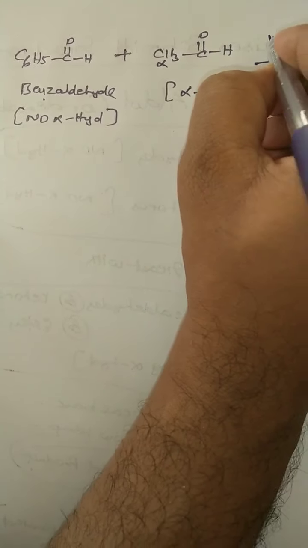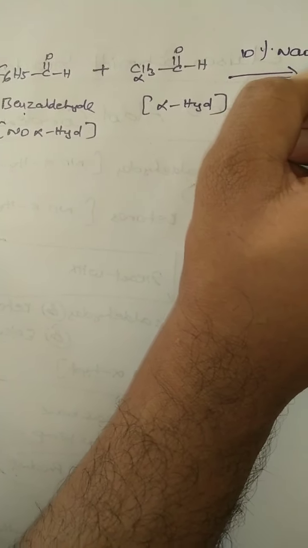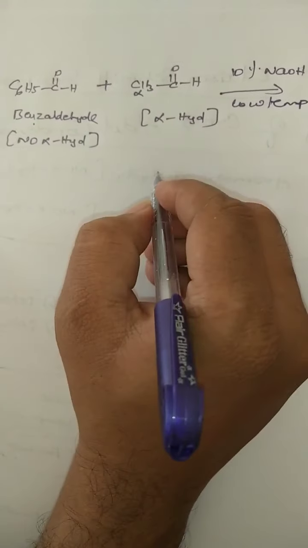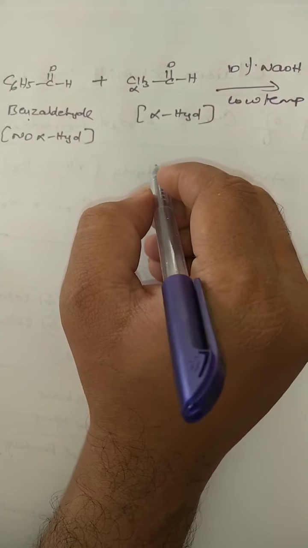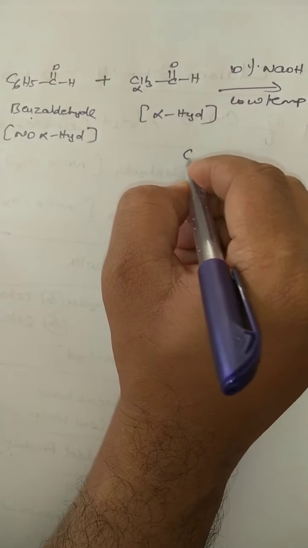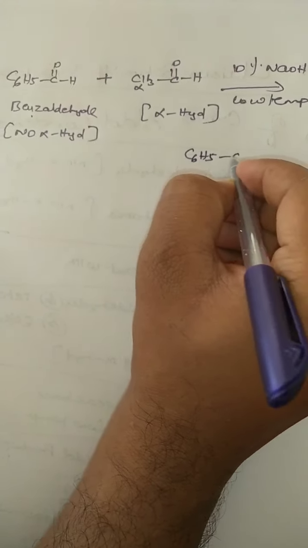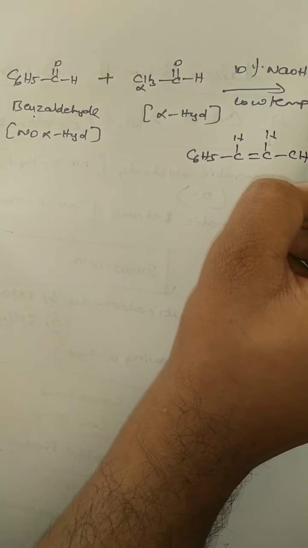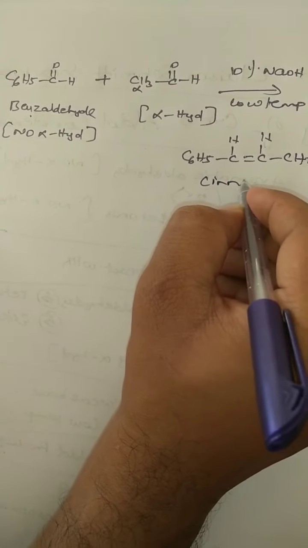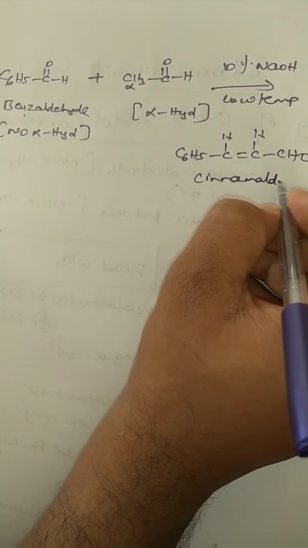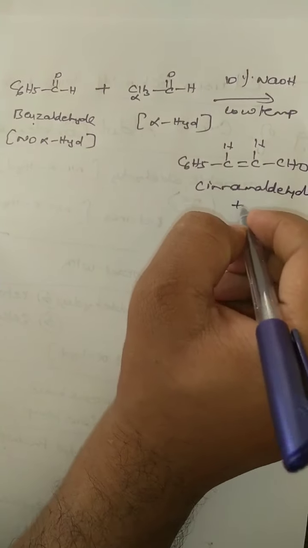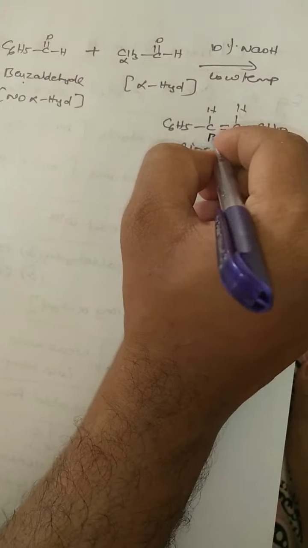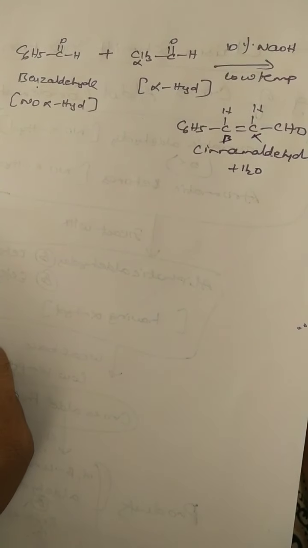In the presence of 10% NaOH, at low temperature, finally you are going to get an alpha, beta unsaturated compound. This is called cinnamaldehyde, plus water.